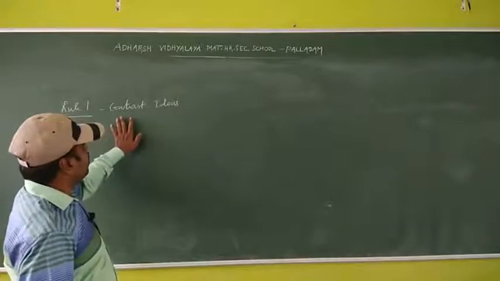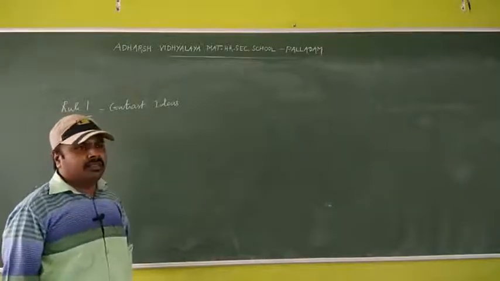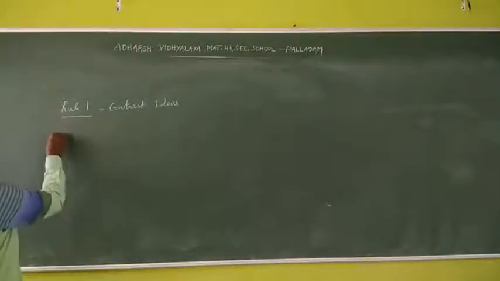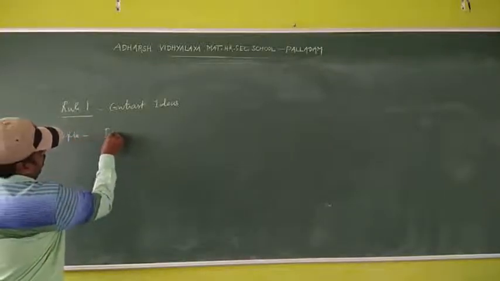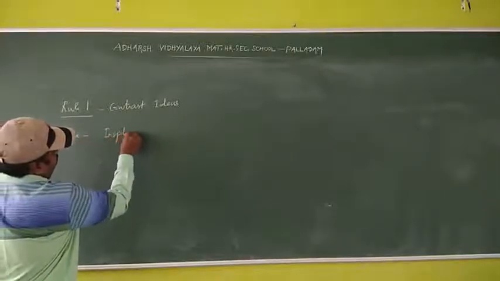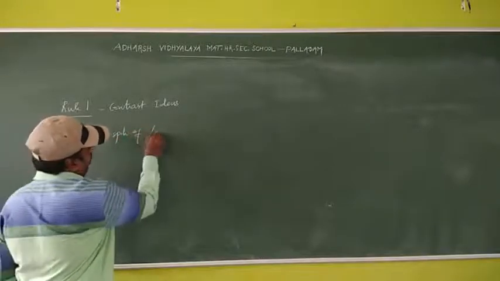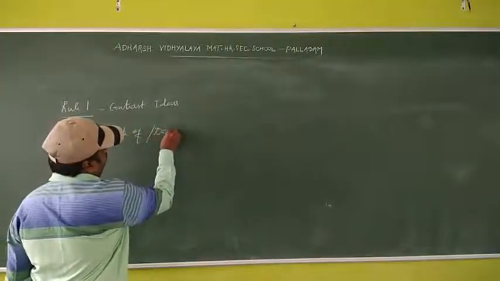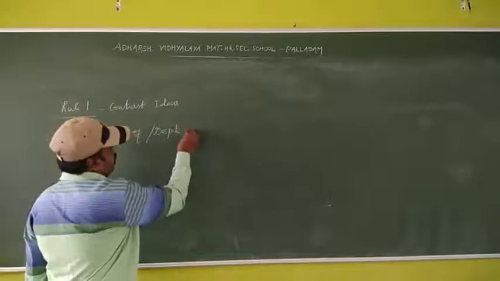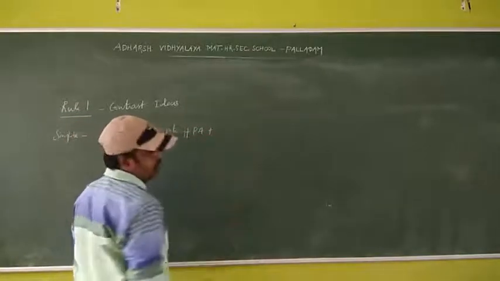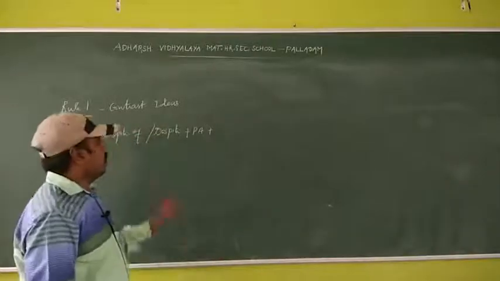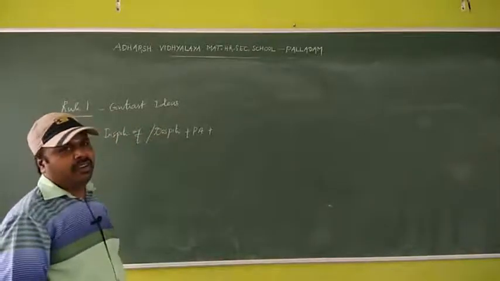So contrast ideas. Simple sentence: in spite of or despite plus possessive adjective plus. Actually, I said last class, phrase takes only non-finite verb.